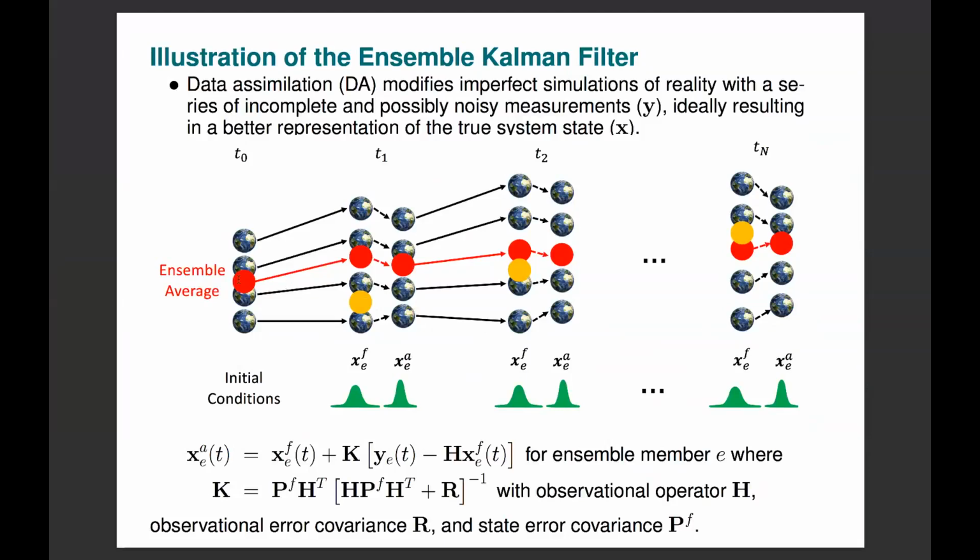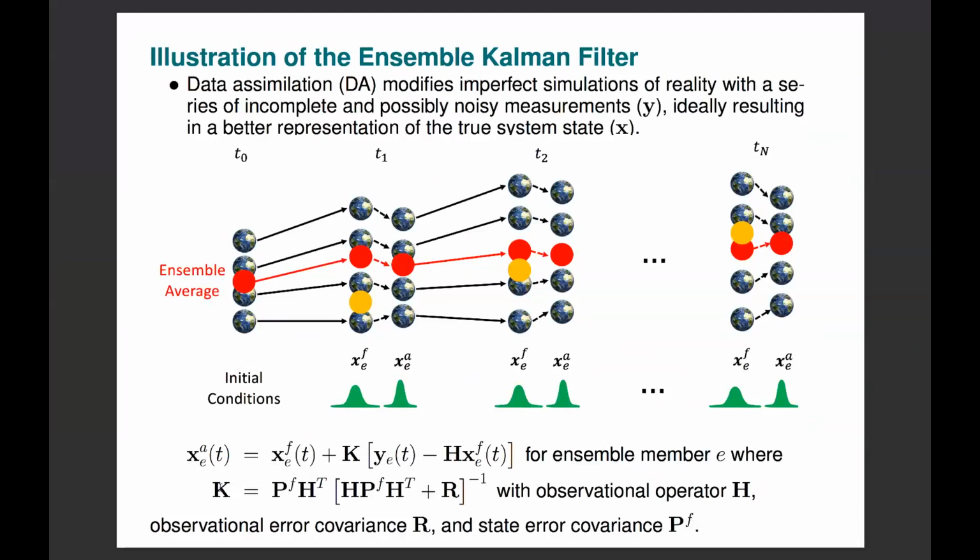Not only do we have the ensemble average of Earths, that's our best estimate of the state and best estimate of the parameters, denoted here by the red circles and lines. We also have a PDF of the forecast ensemble and also a sample PDF of the analysis ensemble, or the corrected ensemble. The way that this second ensemble, the analysis ensemble, is created is given here.